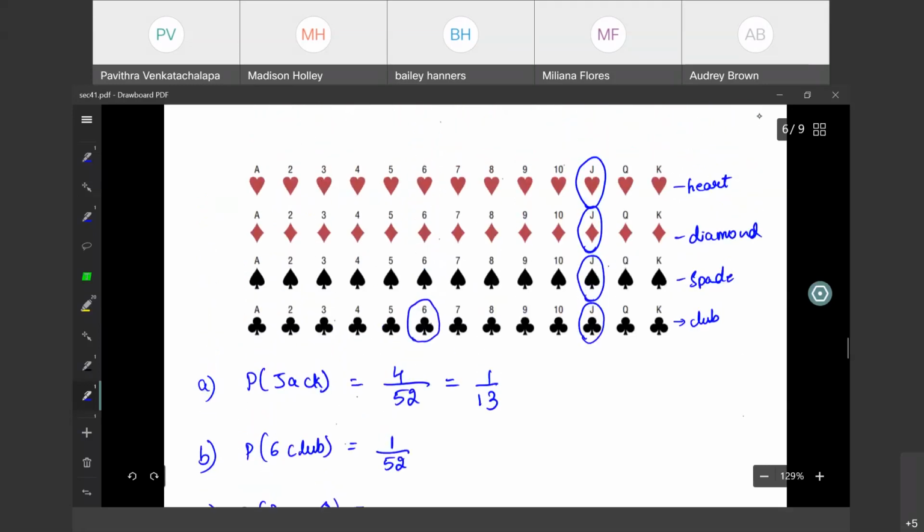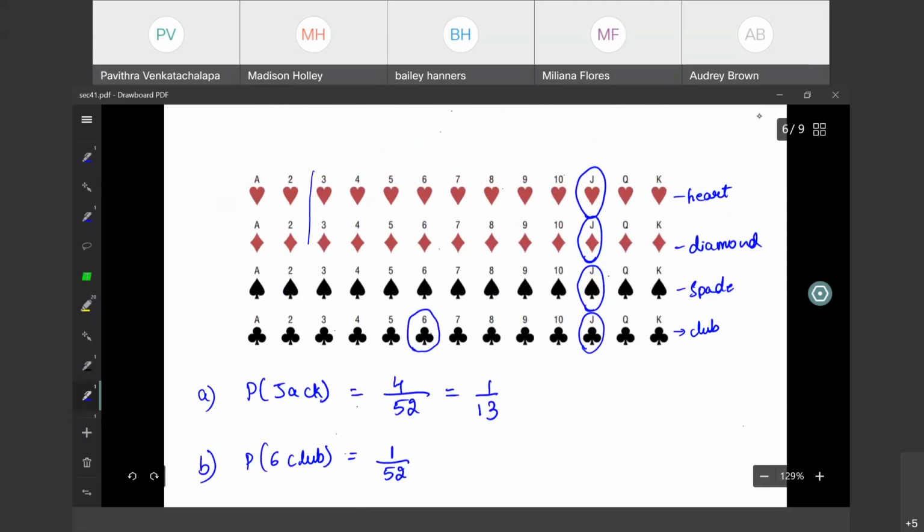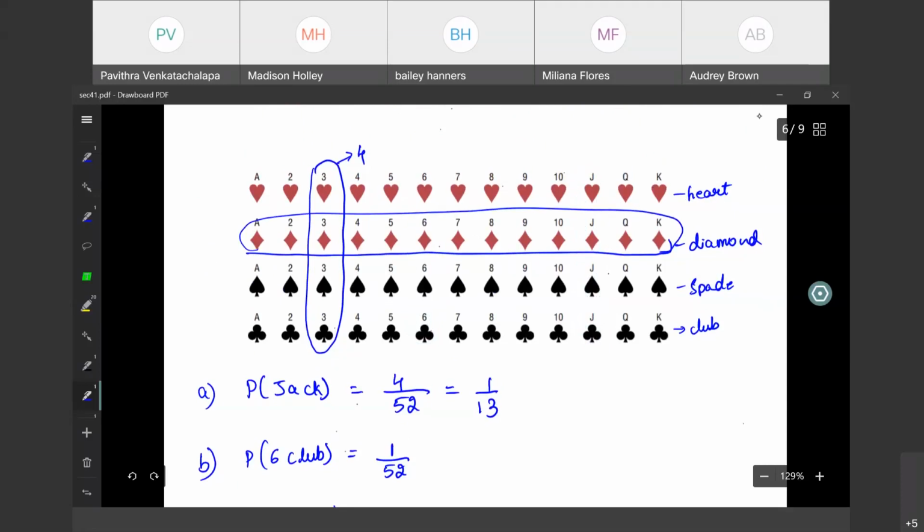And why is that 16? Now it is 3, right? So the number 3 has 4. I have 4 chances of getting a 3 and 13 chances of getting a diamond. Why 13? There are 13 diamonds in the picture.